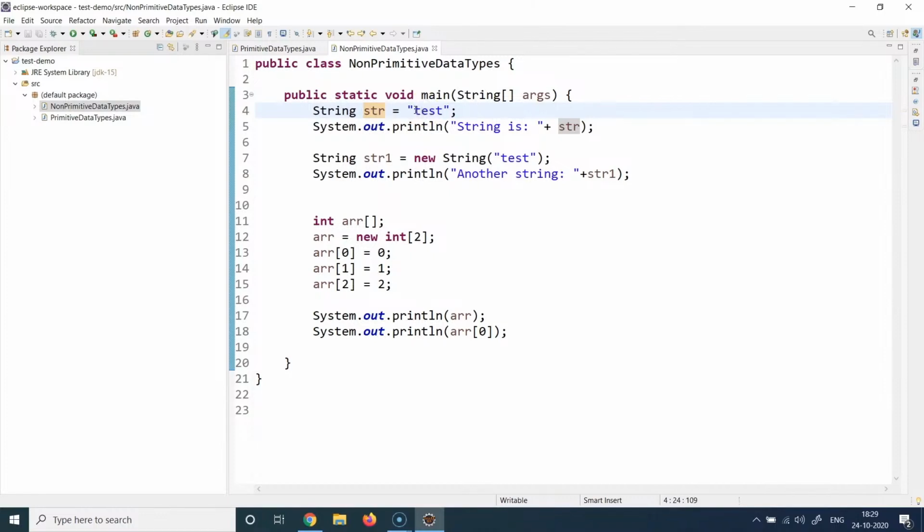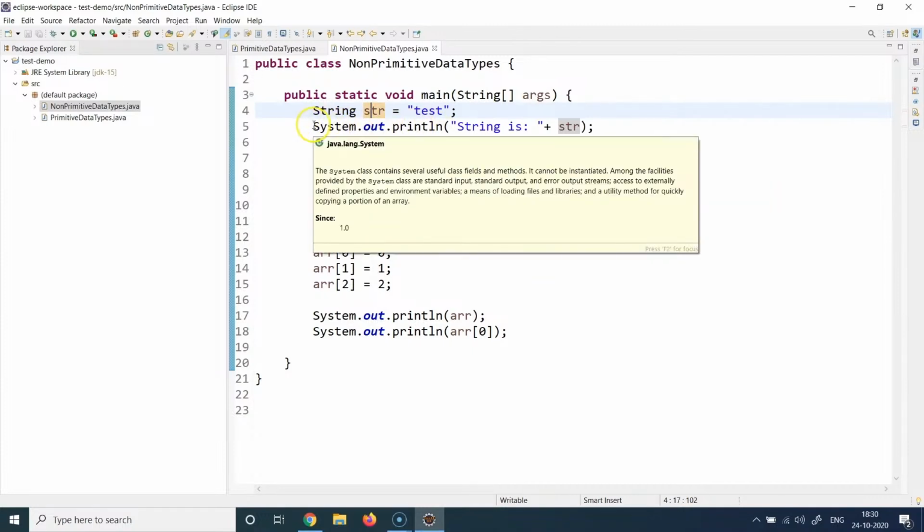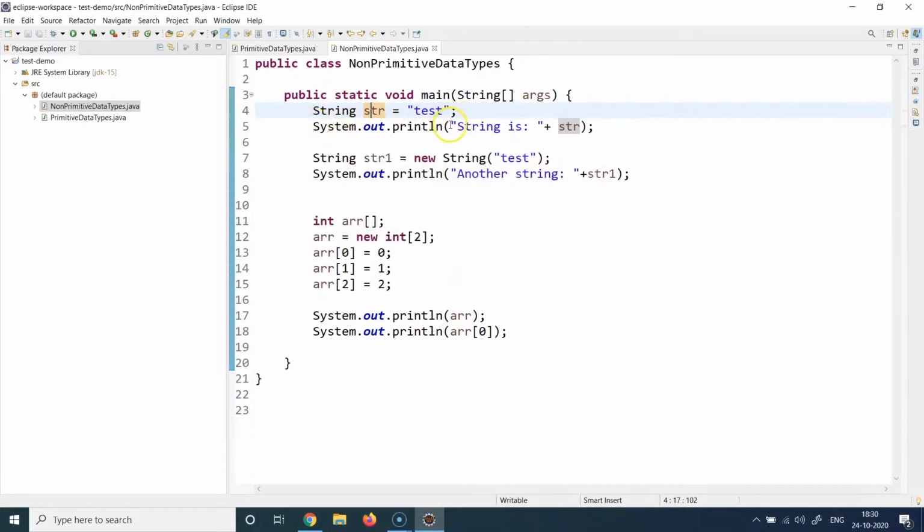So you can see this is a continuous sequence of characters. T, E, S, T are the four characters which this string is going to contain. And after that, again, I'm printing this particular value. And like I said, don't worry about this. We'll cover this when we write our first program in Java. So this is just to print the string value. I'm putting a string placeholder here, and then I'm actually printing the value of the string variable.